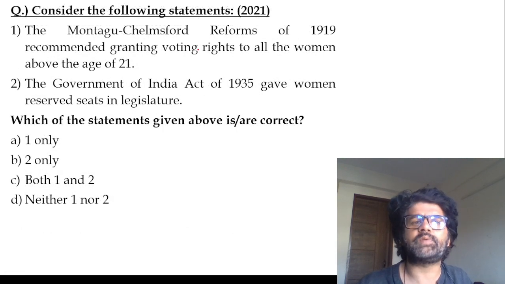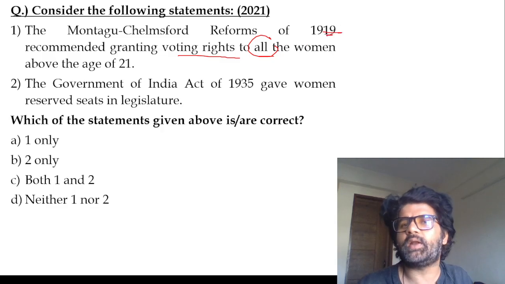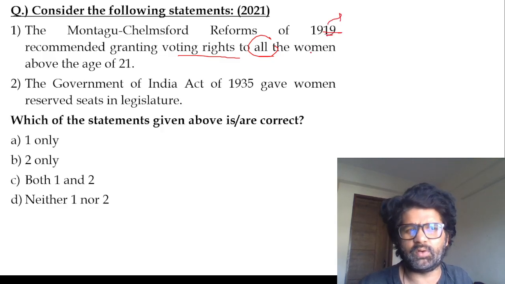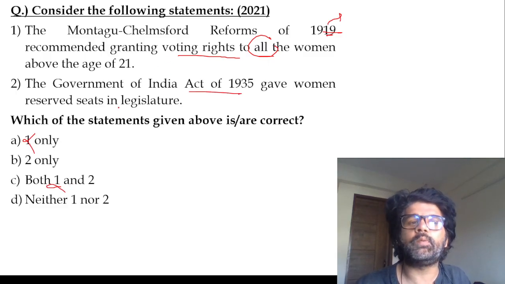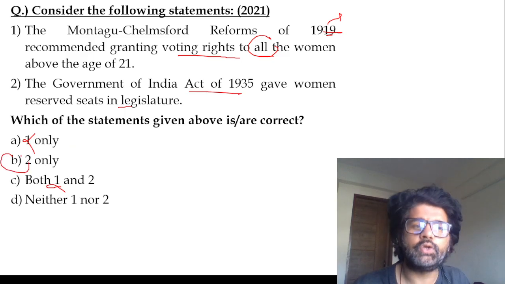Montagu-Chelmsford reforms of 1919 recommended granting all women voting rights? Seriously? Some voting rights were given based on property and so on, not to all women. So the first is wrong. Again, the 1919 Government of India Act gave women reserved seats in the legislature. That is correct. So B, 2 only.